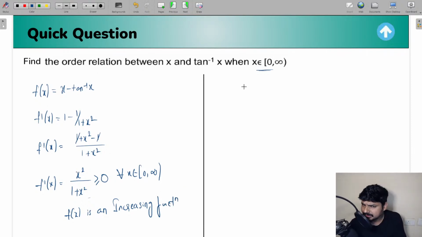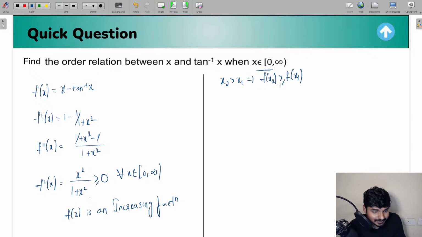So if f of x is an increasing function, we have learned, in fact in today's session only, the basic concept that if x2 is greater than x1, then f of x2 is also going to be greater than f of x1. Yes or no, everyone?